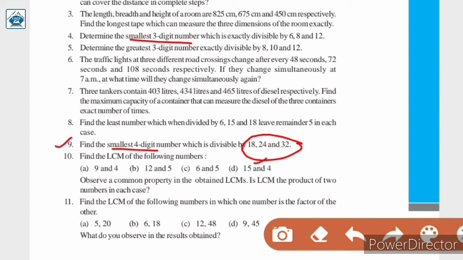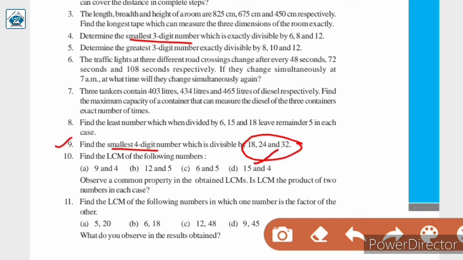When we find the LCM of 18, 24 and 32, we get the number by which the smallest 4-digit number should be divisible. And we know that the smallest 4-digit number is 1000. Now 1000 is not divisible by 18. So 1000 से बड़ा नंबर होगा हमारा आंसर. जो भी नंबर होगा वो हमारे LCM का मल्टीपल होगा and that number will be greater than 1000.